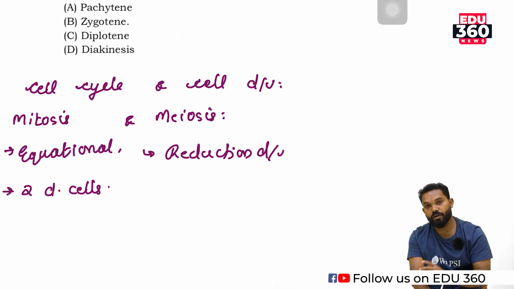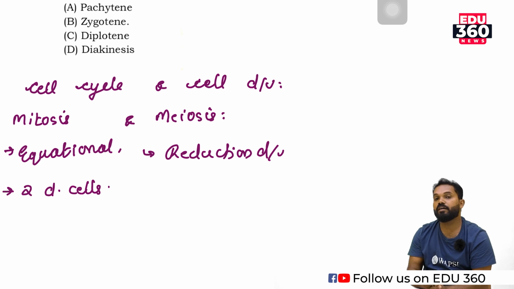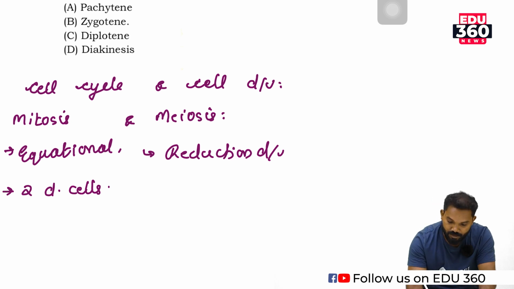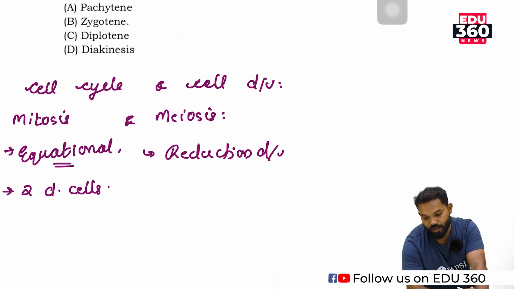They are two equal halves of their mother cell, with the same chromosome number, and so on. Their chromosome number is exactly similar to the mother cell. So the division is known as equational division.